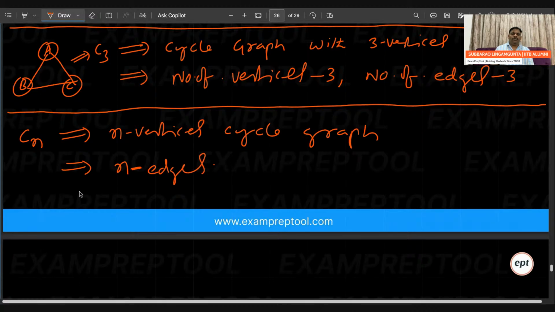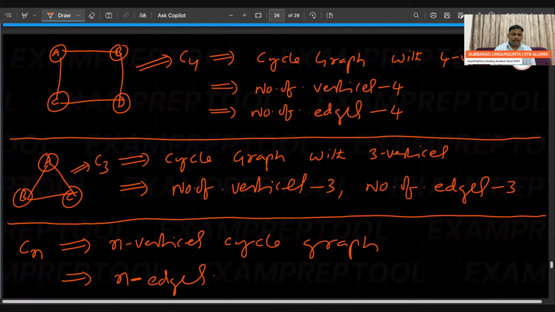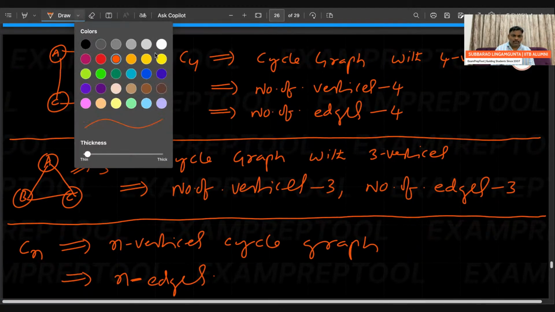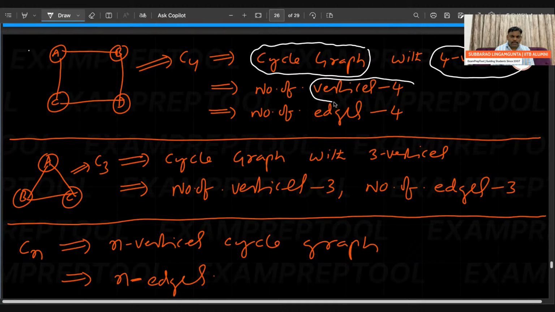I think no one has any doubt. Let me know of any objection. I started with the name cycle graph, so I will underline it. Be careful: cycle graph. A 4-vertex cycle graph contains 4 vertices and 4 edges.